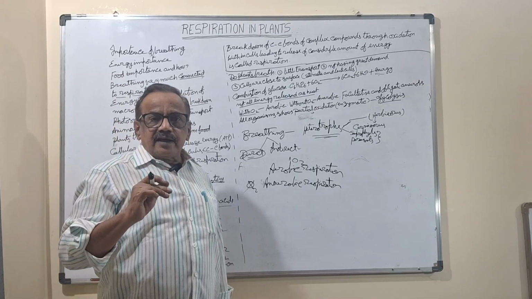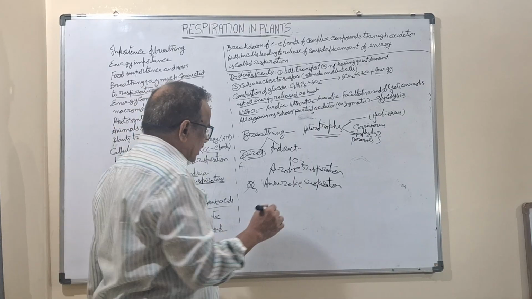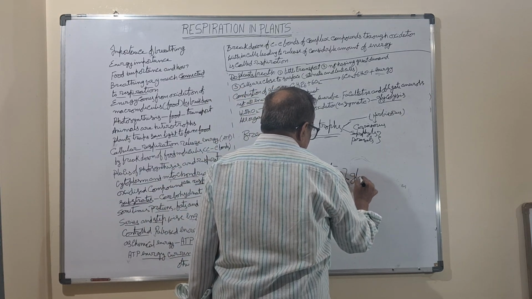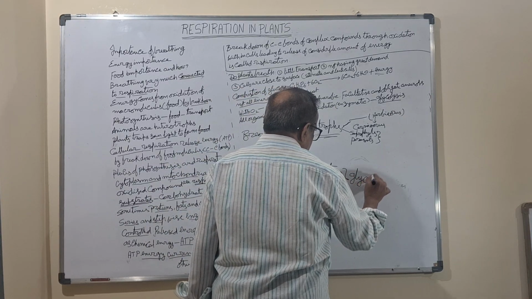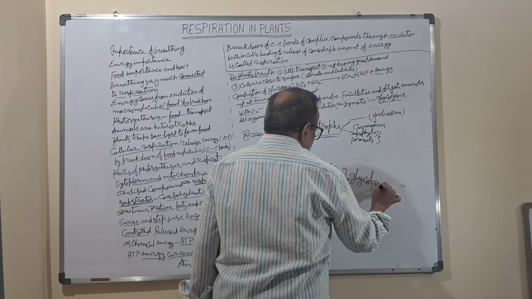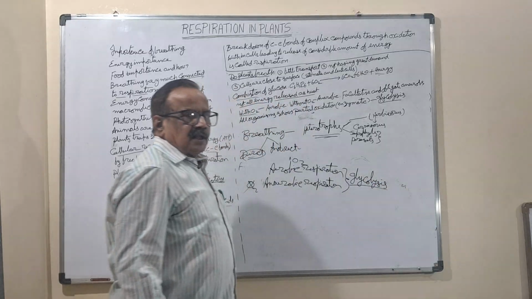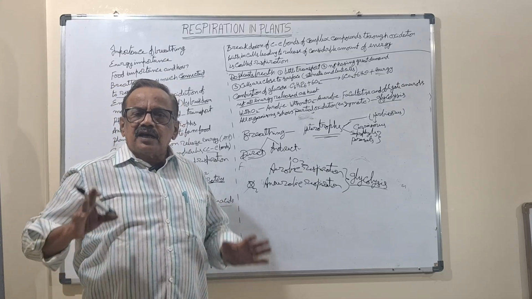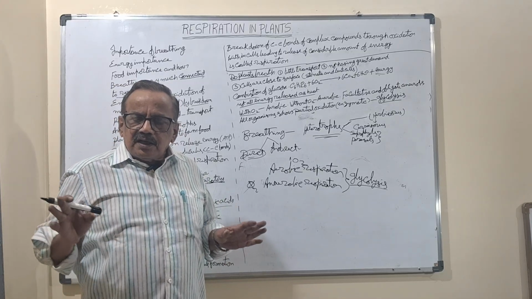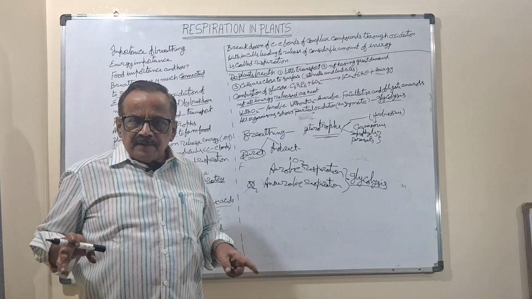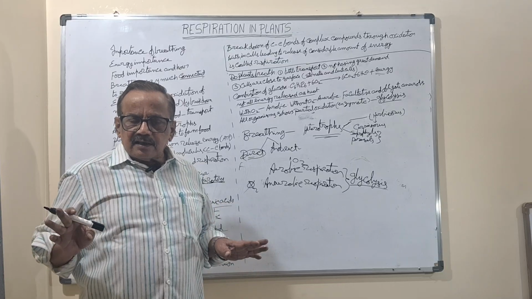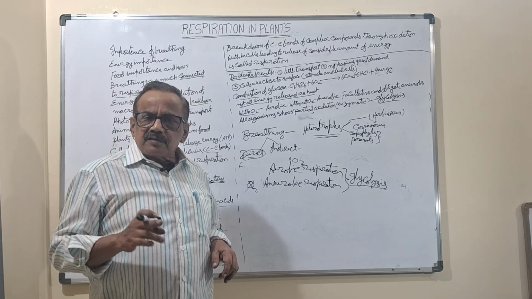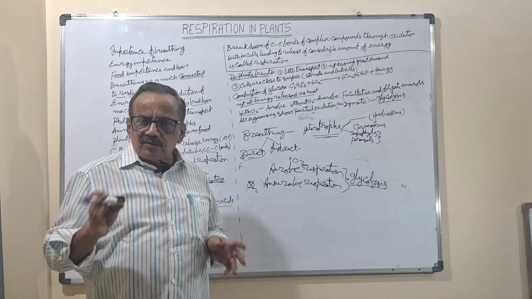So anaerobic type of respiration or aerobic type of respiration, both have to do glycolysis. Partial oxidation it will do. All living organisms have to do respiration, either aerobic or anaerobic, for the release of energy.